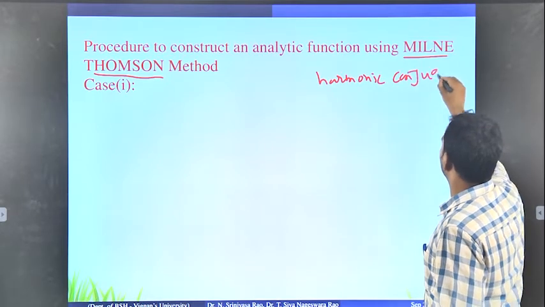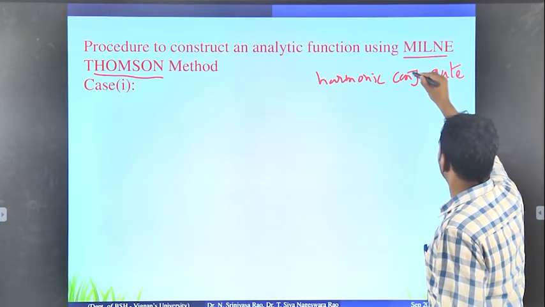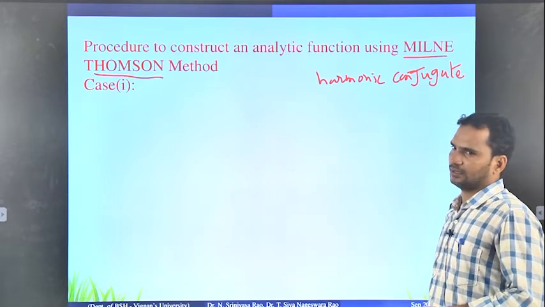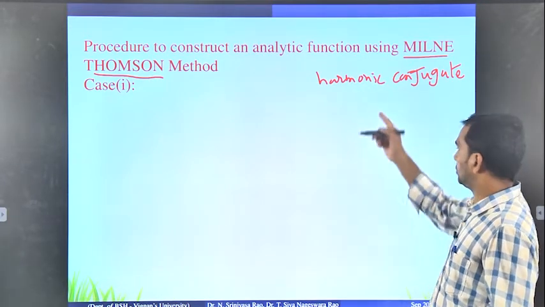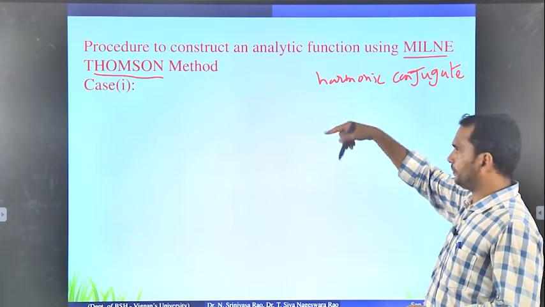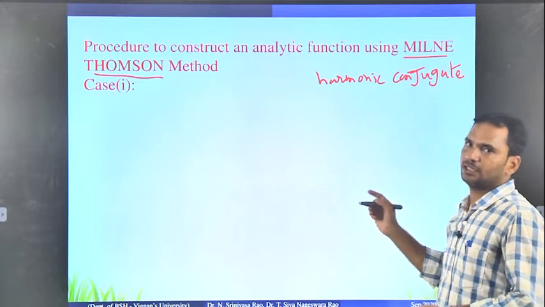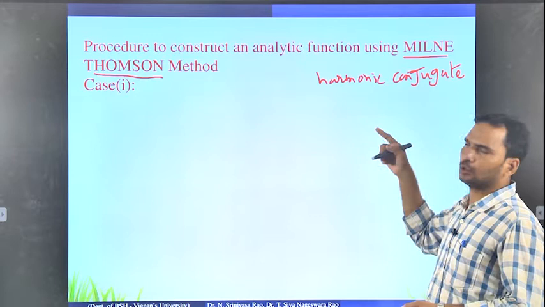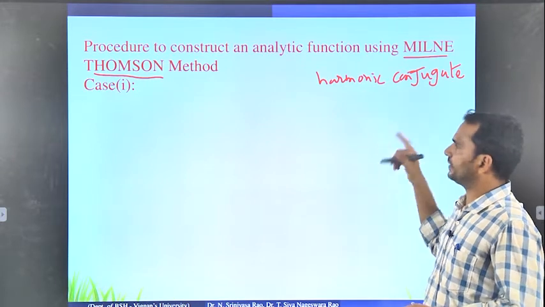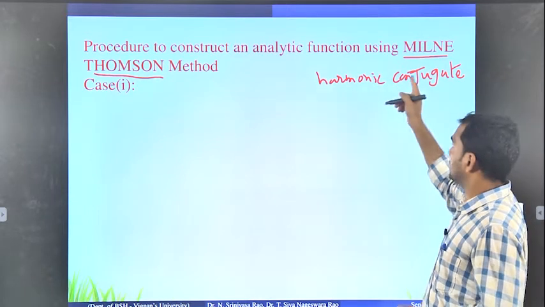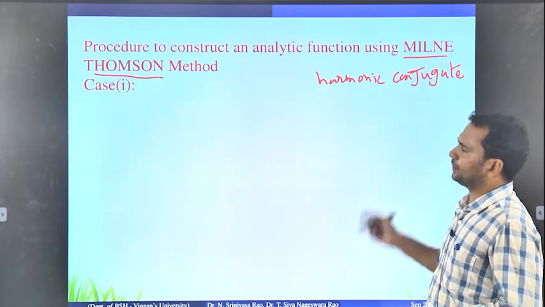Okay, so everybody remember, up to now how to find the harmonic conjugate is using the total derivative formula. Up to now, in the previous slide, we found how to construct v if u is given, and u if v is given. Those things we constructed using the total derivative concept.